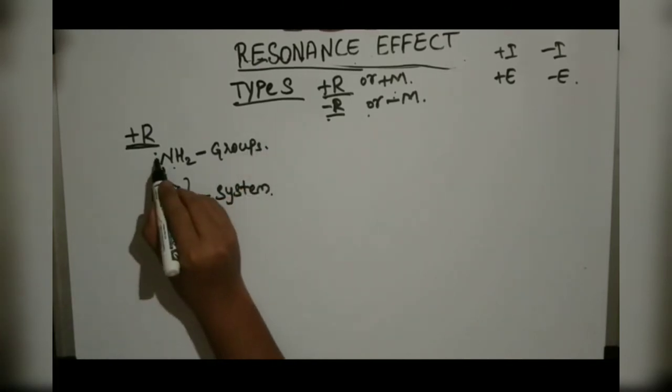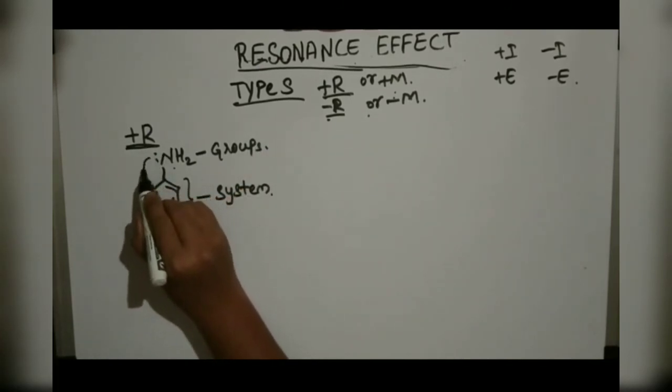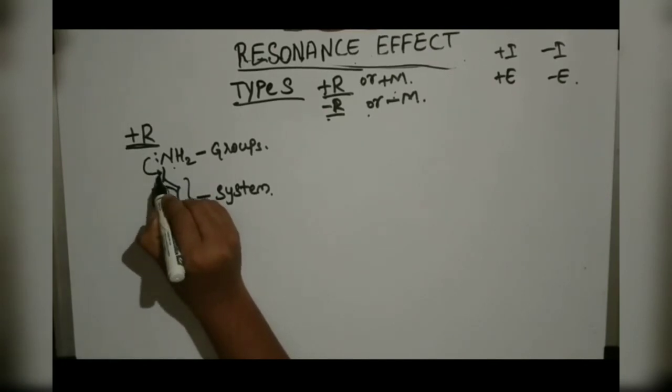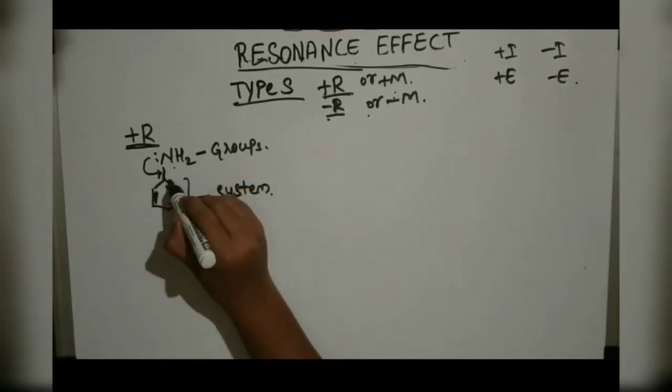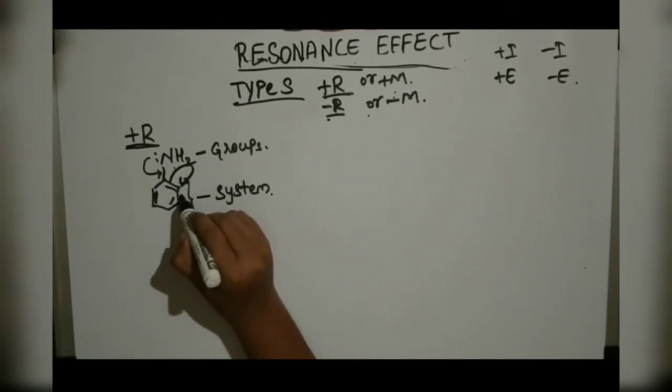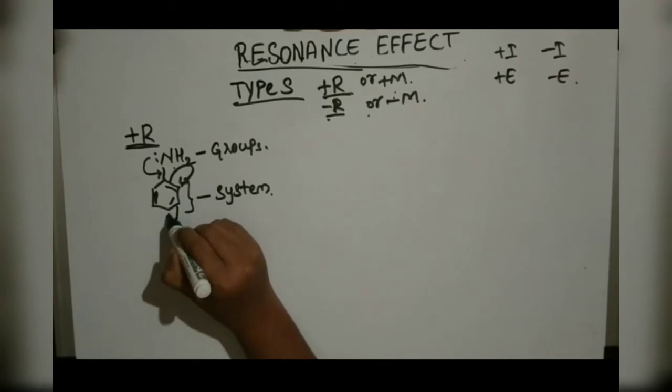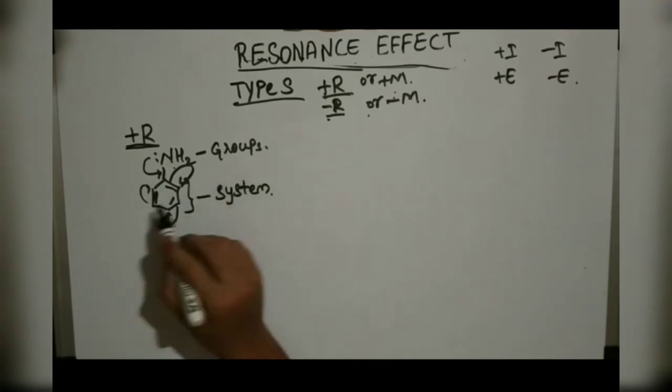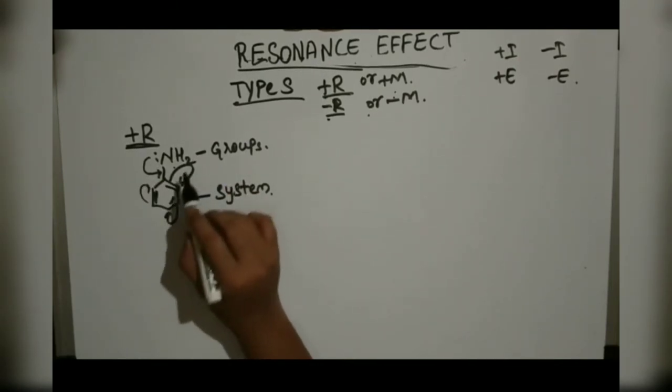So now we have a lone pair here. This will shift to the benzene ring, from here to the double bond, it will go here, like this. And again the next form will be here like this. Okay, the delocalization is taking place.